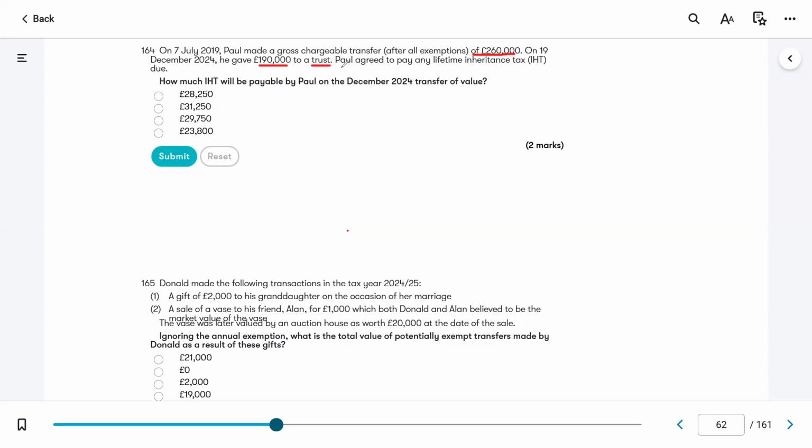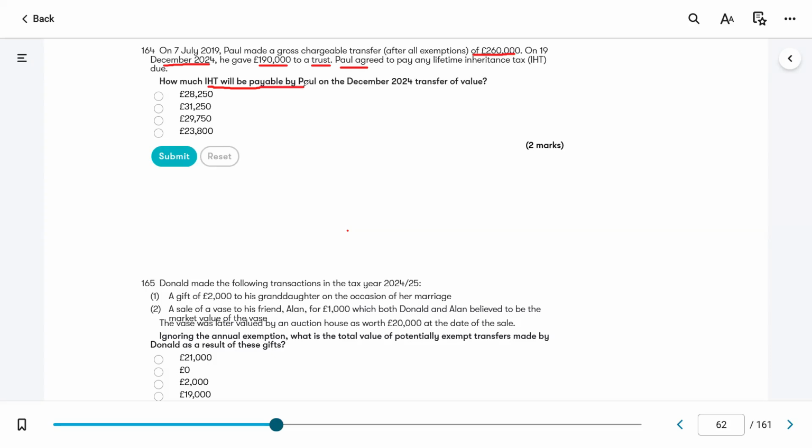So Paul is the donor, and the donor has given the gift to the trust, and on top of it, is also going to pay the inheritance tax. Okay, so it means that we're going to use the 25% rate, because when the donor pays, we use the 25% rate, to make things simple. So how much inheritance tax will be payable by Paul on December 2024? December 2024 is the date when the gift was made to a trust. Okay. So we have to calculate the value. IHT will be payable by Paul.